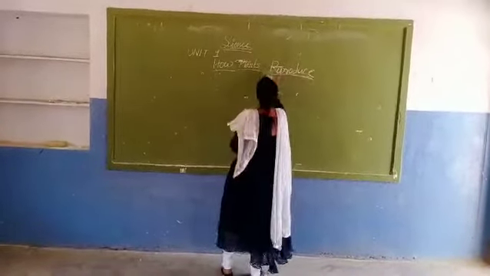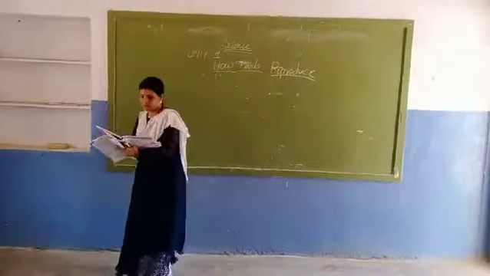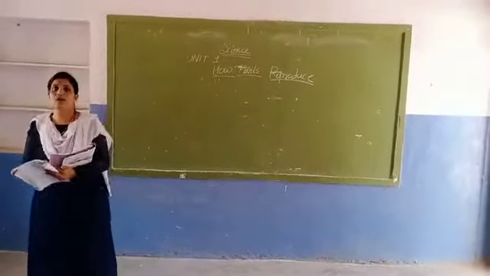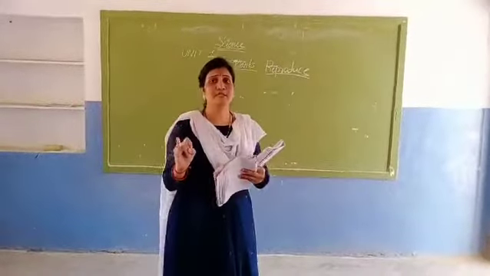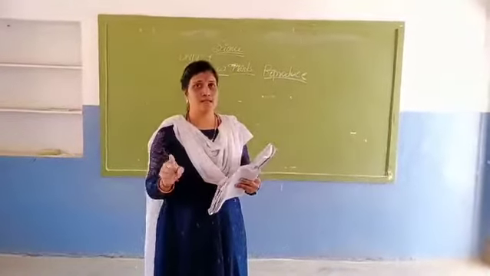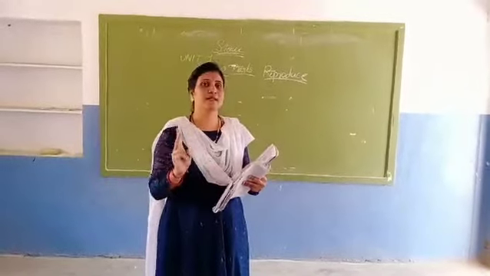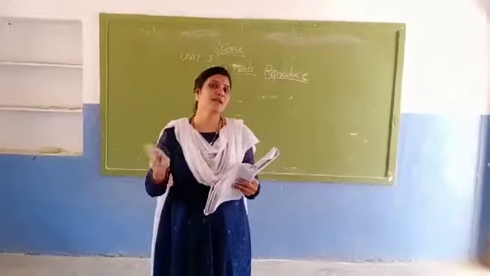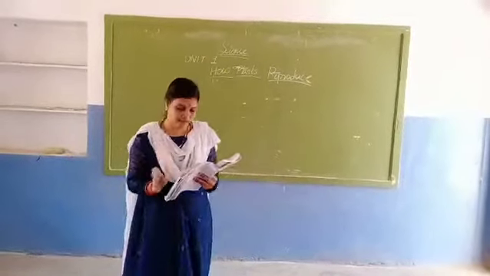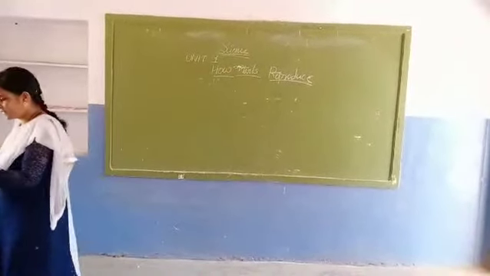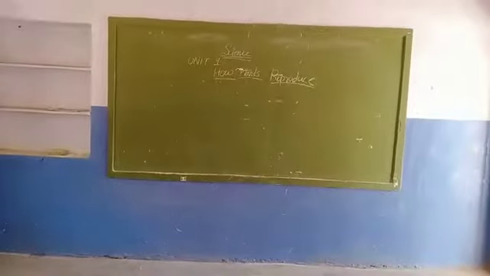So now we will go to another level. This one we have learned: the uses of plants, after that reproduction, after that germination. Now the fourth one is dispersal. What is the fourth one? Dispersal of a seed.